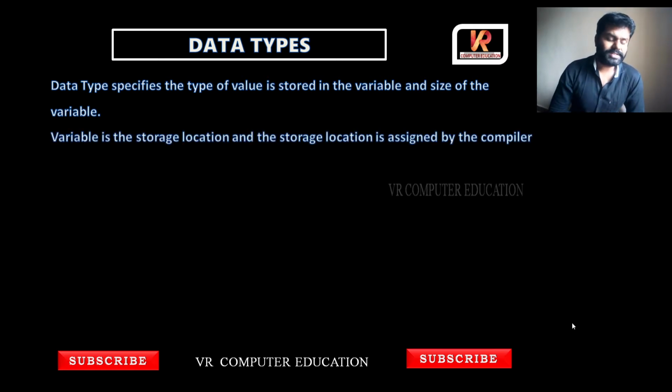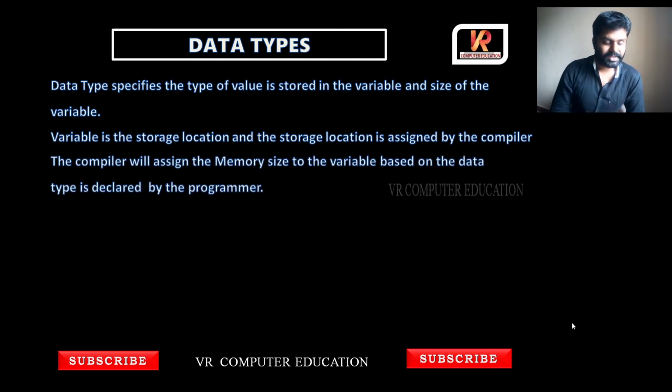A variable is nothing but a storage location, and the storage location is assigned by the compiler. Soon after declaring a variable, some memory is assigned to that variable. Who will assign? The compiler.